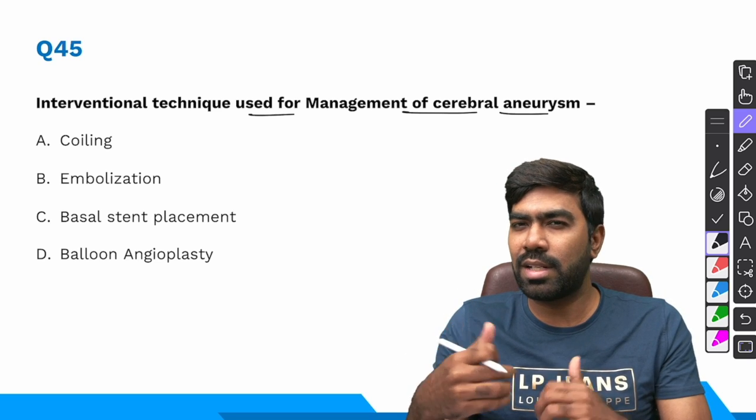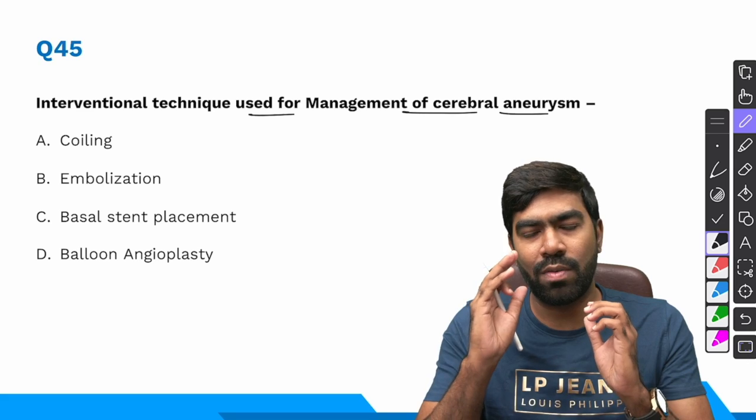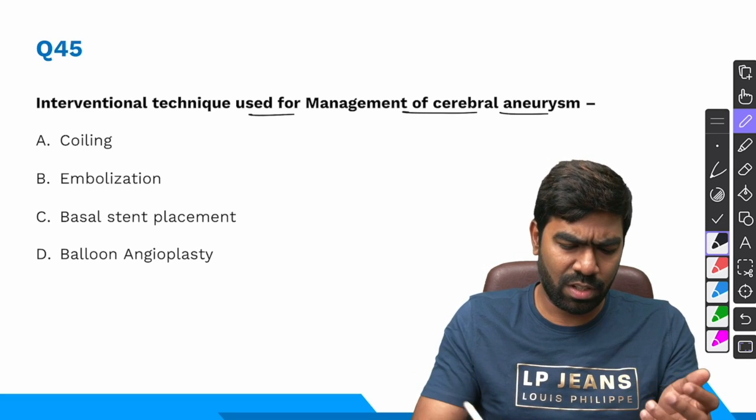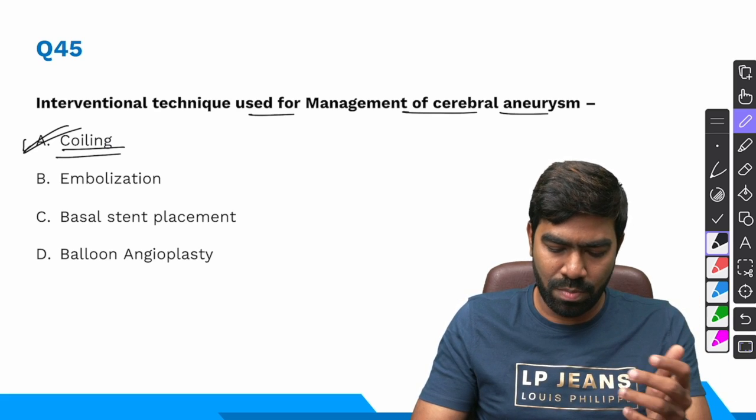And coiling is an endovascular procedure. It has a lower morbidity and mortality. That's why if the aneurysm is amenable to coiling, it's always better to go for coiling. The right answer for this question is endovascular coiling. Embolization, we don't attempt for berry aneurysms.